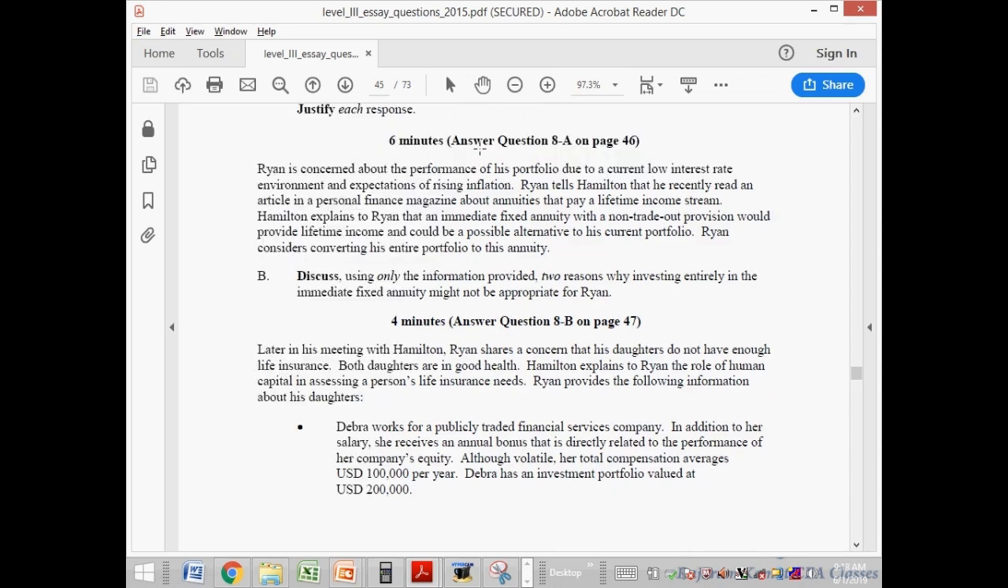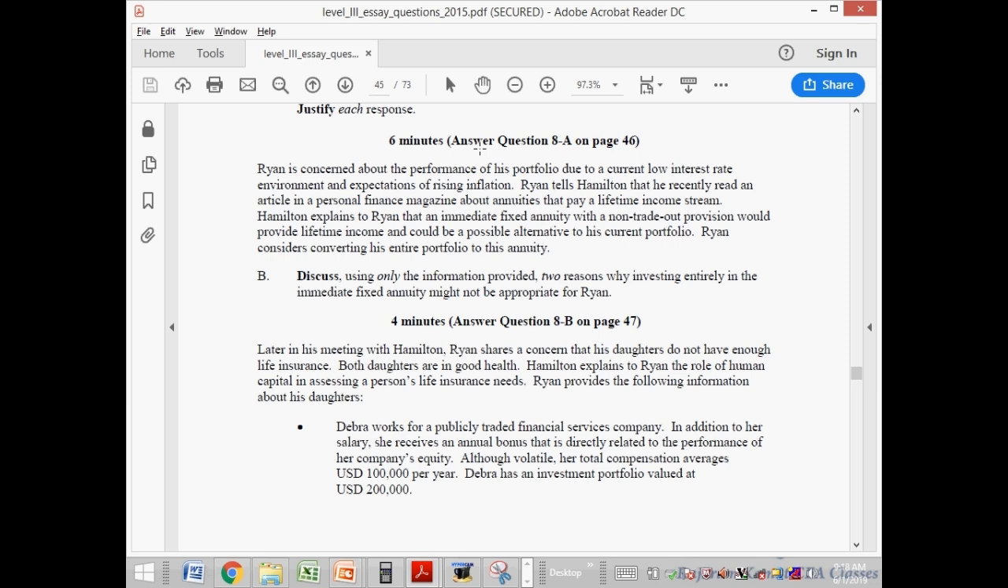Two reasons why investing entirely in an immediate fixed annuity might not be appropriate for Rank. What is the advantage and drawback of an immediate fixed annuity? Because an immediate annuity is non-cancelable. It does not have the flexibility to cancel. A deferred annuity was cancelable; a fixed annuity is not cancelable. So Rank will not have flexibility. This can be a drawback. This is the general drawback. We have to check the case study.